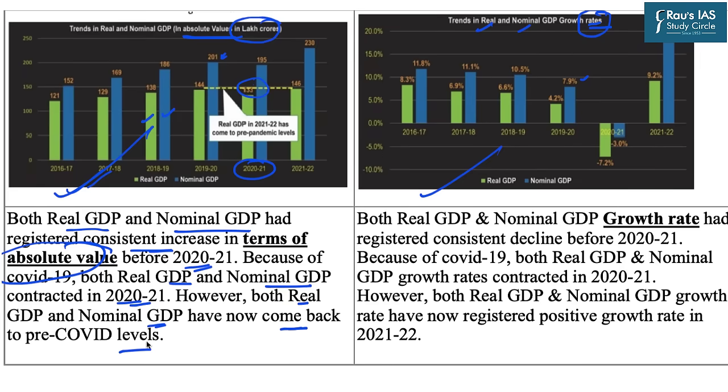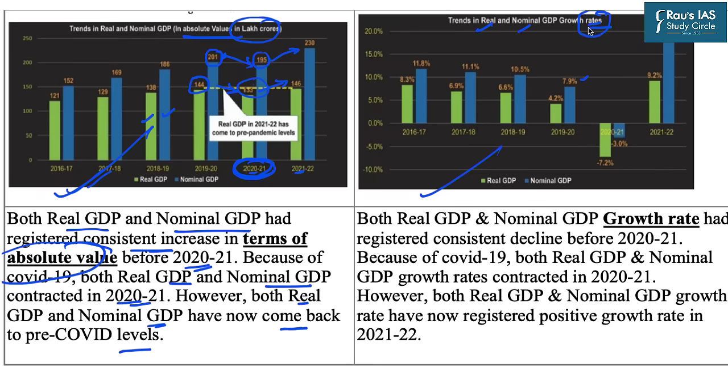However, both the real GDP as well as nominal GDP have now come back to the pre-COVID levels. Here you can see that in the 2019 to 20 financial year we had this figure as 144, but the corresponding figure in this year is 133. This shows the contraction. Similarly, 201 has reduced to 195. But again, in this particular year, from 133 we have increased to 146, and from 195 we have increased to 230. So there is a bit of contraction because of the COVID-induced slowdown in the 2020 to 21 financial year.